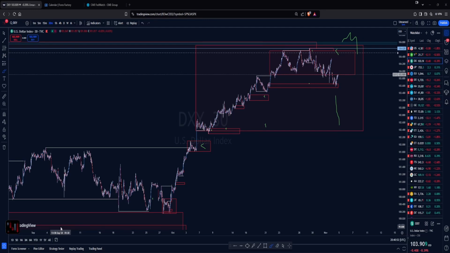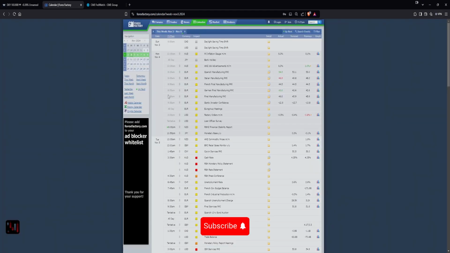So just to recap what I'm going to be looking for tomorrow's trading session. And tomorrow is going to be the big day, right? Tomorrow is the US election, but not just the US election. We also have RBA overnight, expecting the interest rate to remain the same in Australia, even though the last CPI was actually better than expected. But for now, remain the same, and then we'll see what's going to happen in the future.